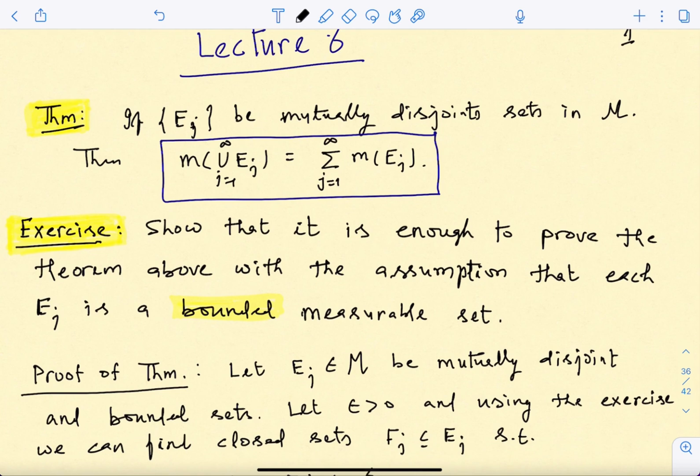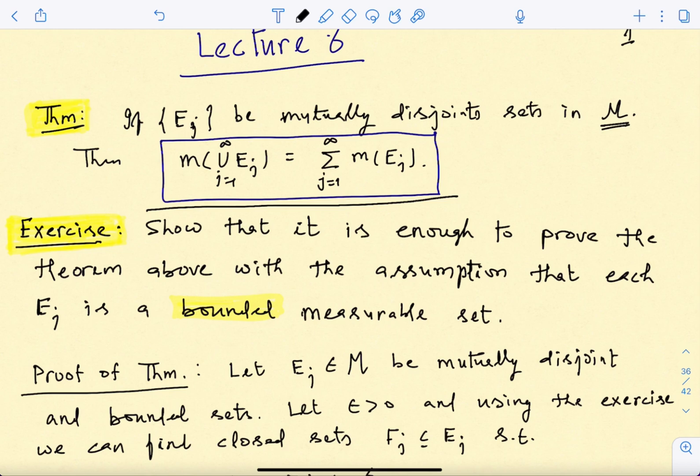And today, I have connected my iPad, so I will be able to write also when I talk. So what we need is a sequence of measurable sets. This is the notation I have been using for the collection of measurable sets, so keep this in mind. We have a sequence E_j. These are mutually disjoint, that means E_j intersected with E_k is an empty set.